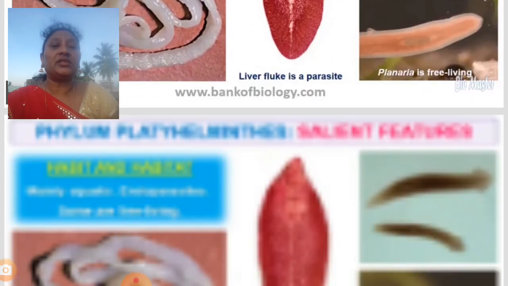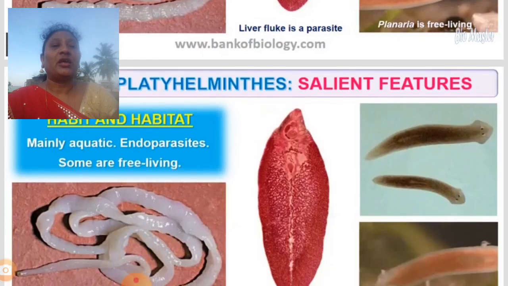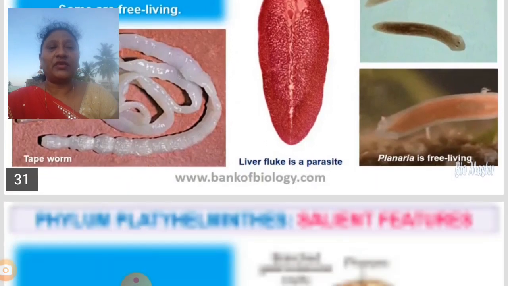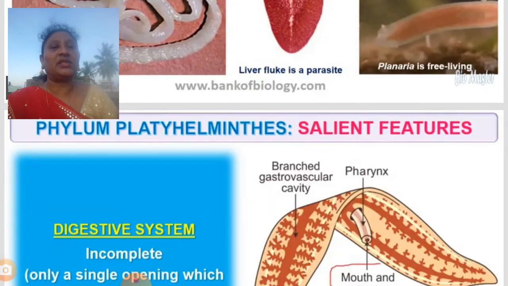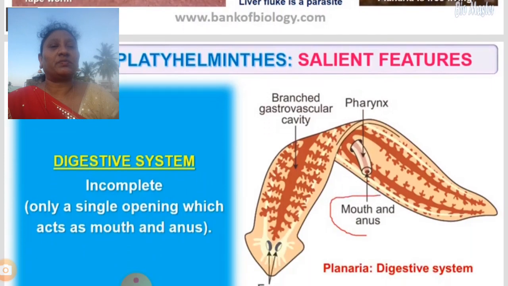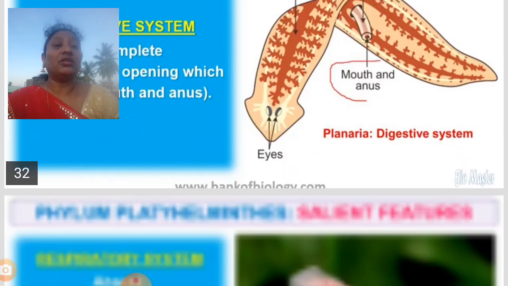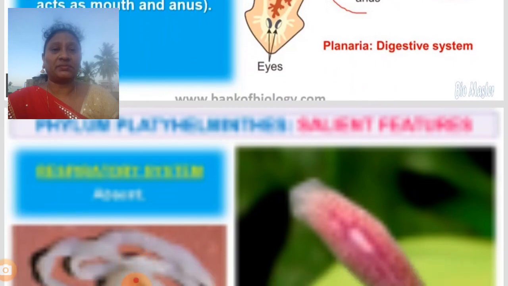And the next one, you can see here the habit and habitat. Mainly they are aquatic and endoparasites, and some are free living organisms. Now you can see the digestive system in the picture also. They have an incomplete digestive system, only a single opening which acts as both mouth and anus. You can see the branched gastrovascular cavity, pharynx, mouth and anus. So they have an incomplete digestive system.